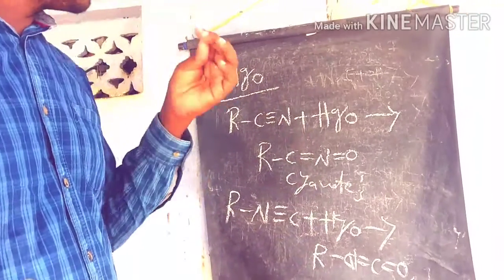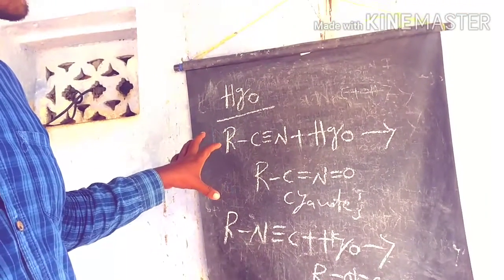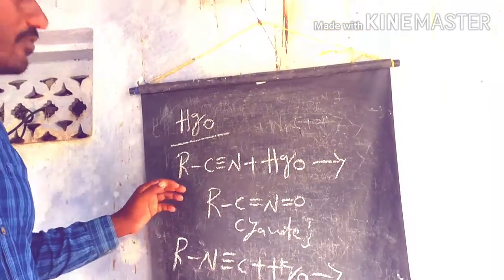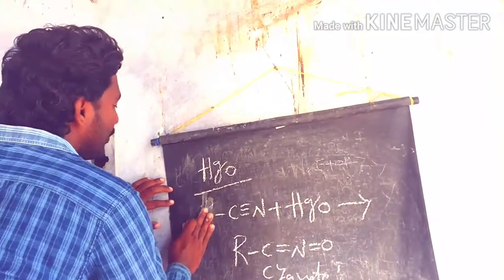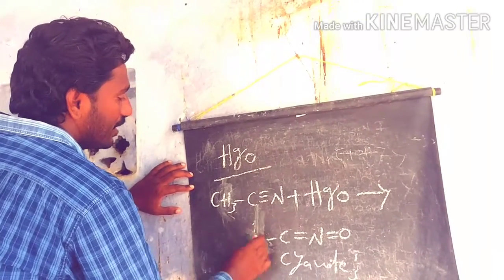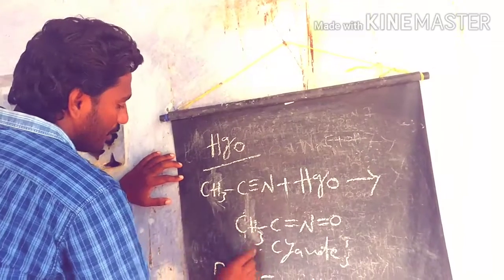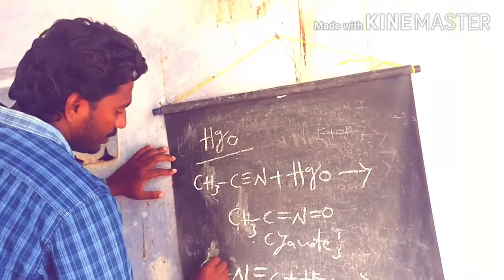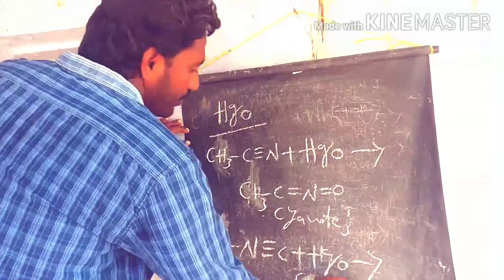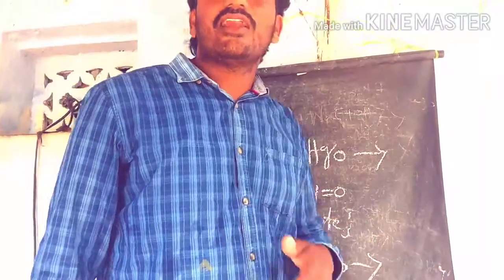If you take these two compounds in the oxidation process, we get these products. For example, methyl isocyanide gives methyl isocyanate as the product. This methyl isocyanate we know very well as a very poisonous compound.